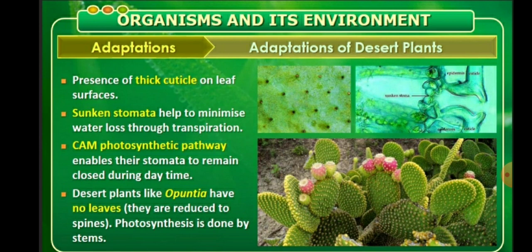Some plants have no leaves, like opuntia, or the leaves are reduced to spines. So the photosynthesis process is done by the stem.